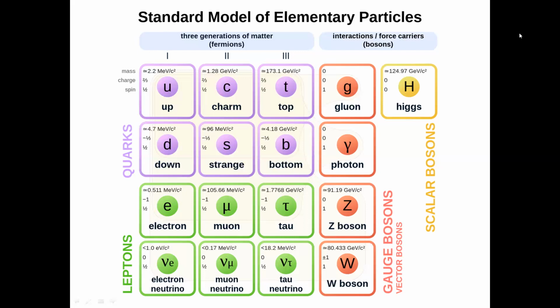And there are also integer-spin elementary particles, the so-called gauge bosons and the scalar boson. As examples of gauge bosons, which have spin 1, there are the photon, W and Z bosons, and gluons.